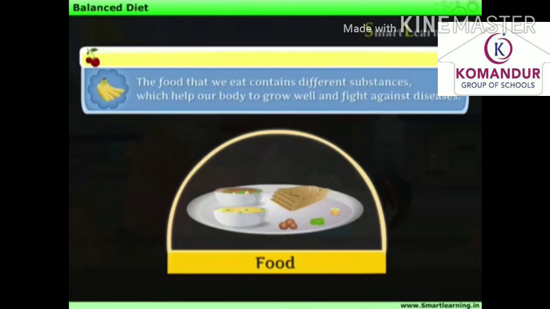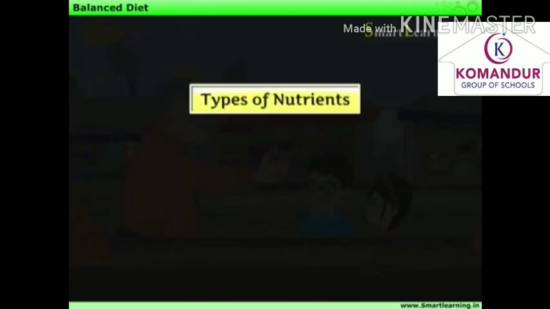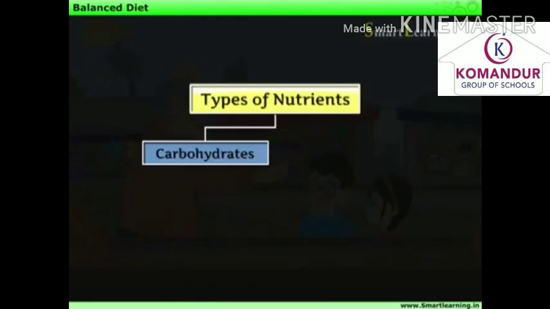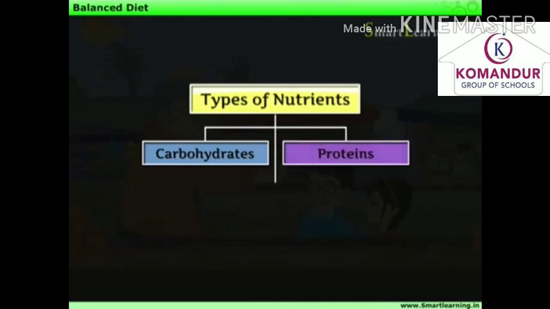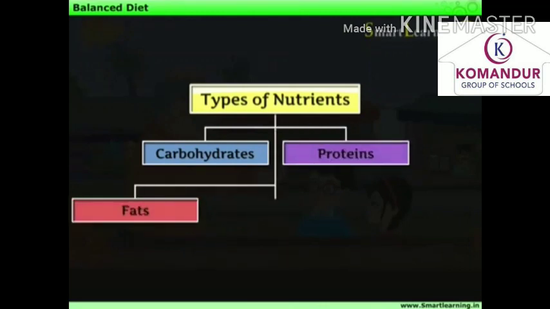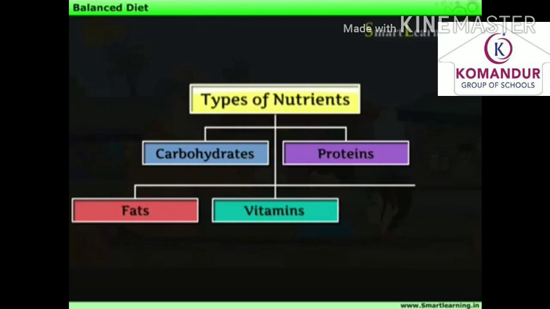The food that we eat contains different substances which help our body to grow well and fight against diseases. These substances are called nutrients. The 5 different types of nutrients are carbohydrates, proteins, fats, vitamins, and minerals.